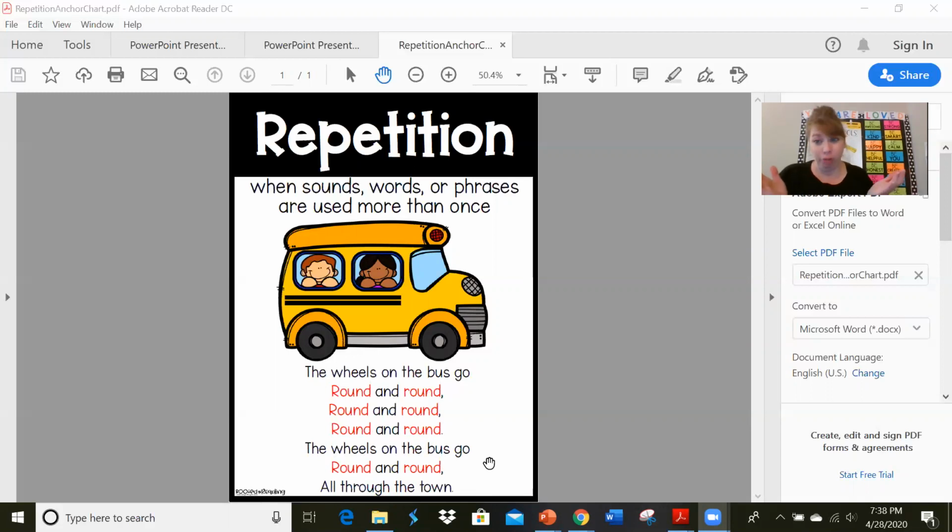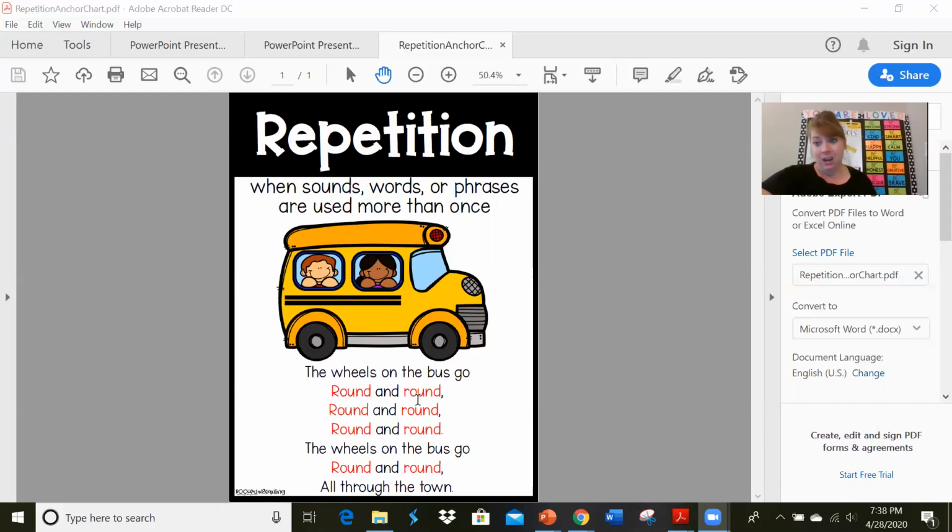So if I was going on a search for words or phrases that repeat, who can tell us what is a word or phrase that's repeated a lot in this poem? That's right, round. The word round is repeated. And you notice down here, it's written in red to help you pay attention to that. It is repeated 8 different times in just this part of the Wheels on the Bus.